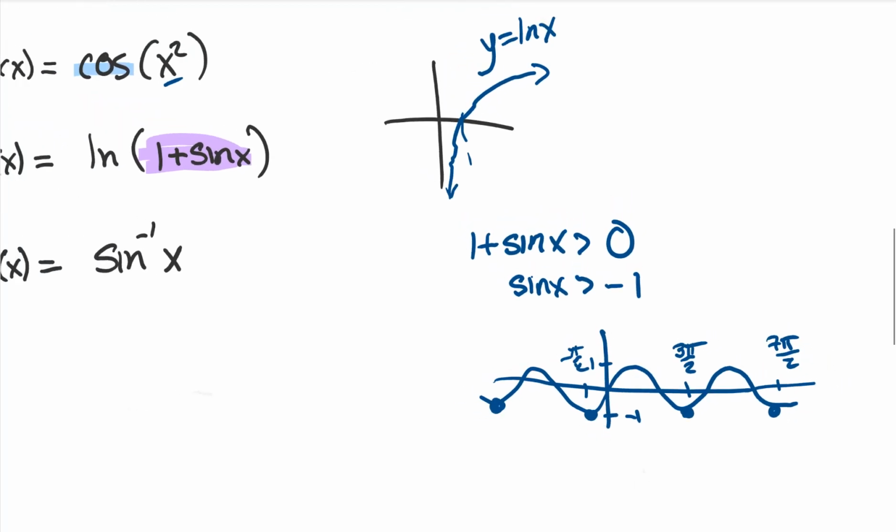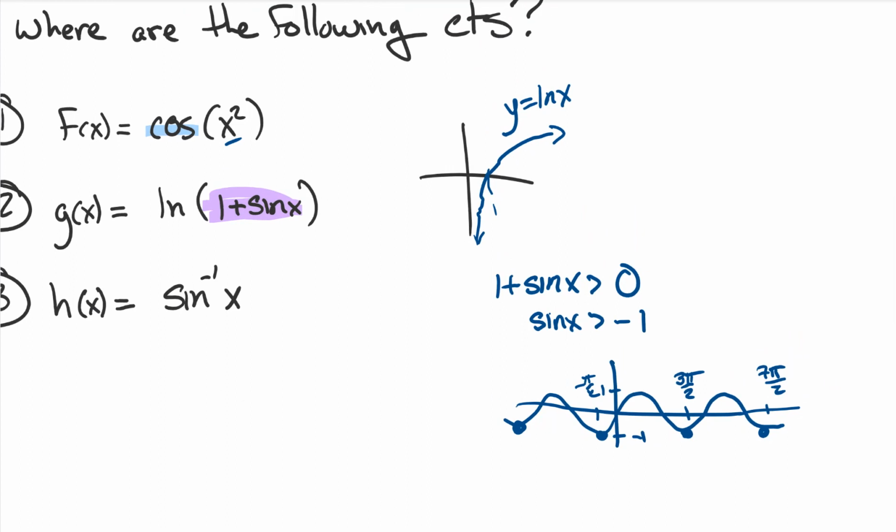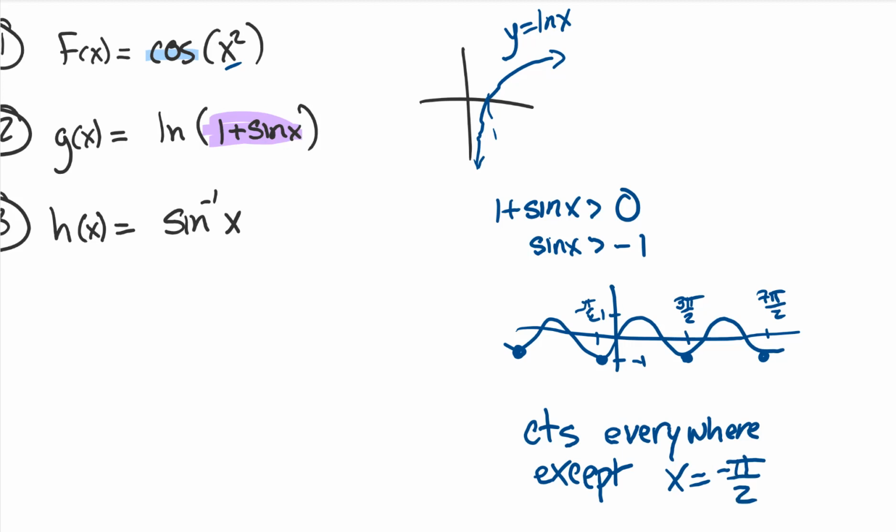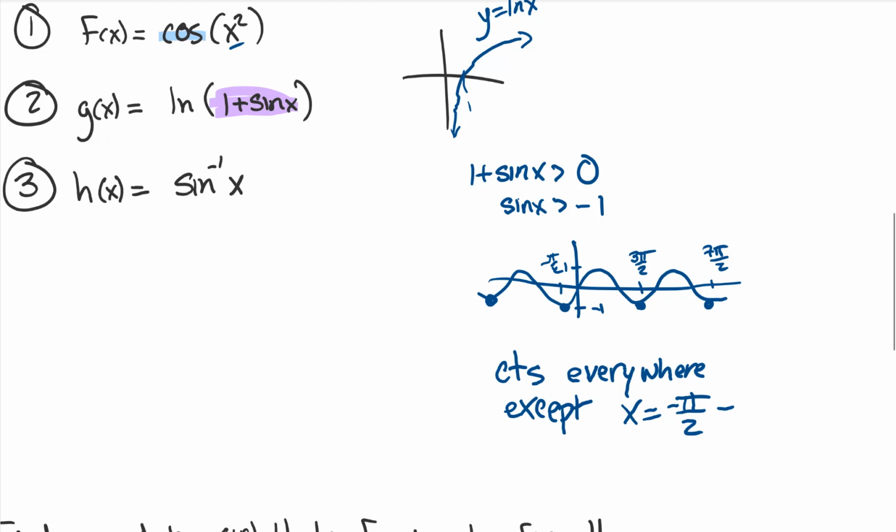So we could say that this is continuous everywhere except x equals negative pi over 2 plus 2 pi k, for k an element of the integers.